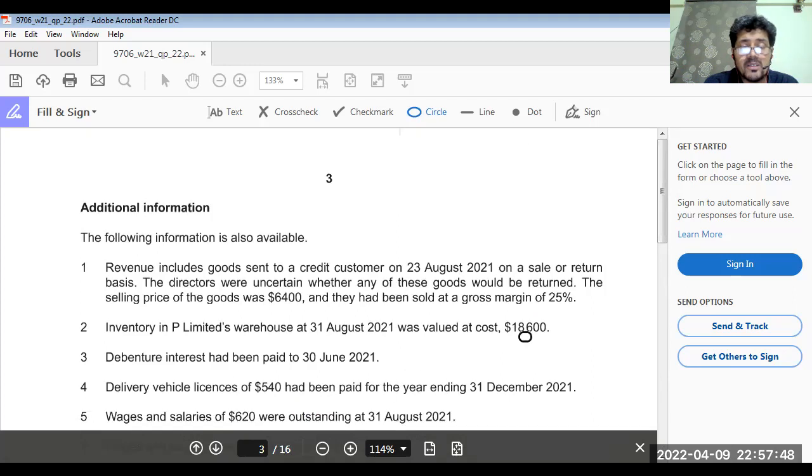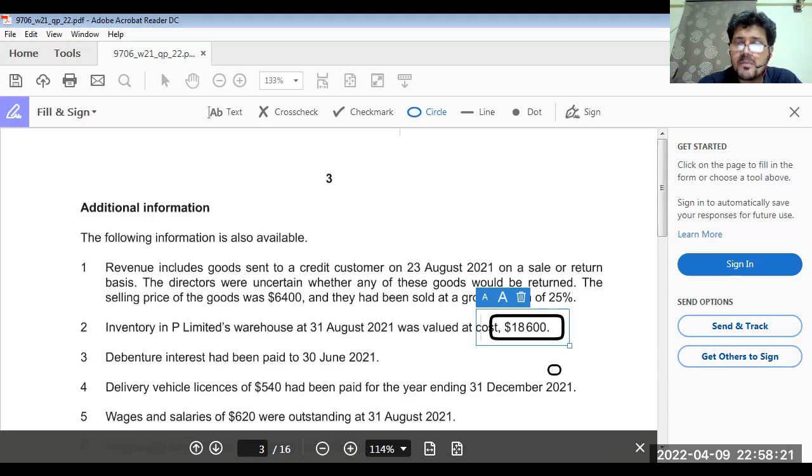Okay. Now closing inventory, again we are in trouble. Closing inventory is 18,600, but we have to increase the closing inventory by the amount of goods which are sold on sale or return basis. So we have to be careful about closing inventory here. Now see, 6,400 we sold goods on sale or return basis, and the problem is 25% is profit.